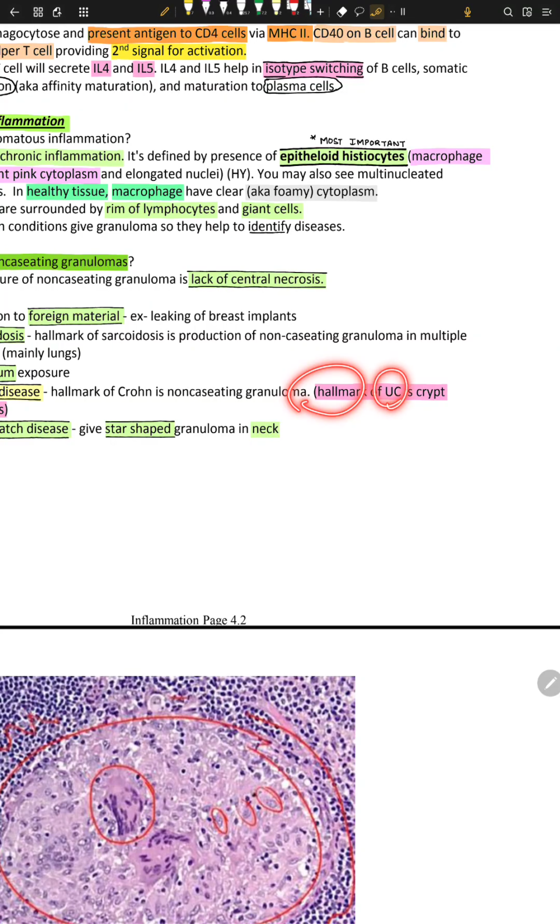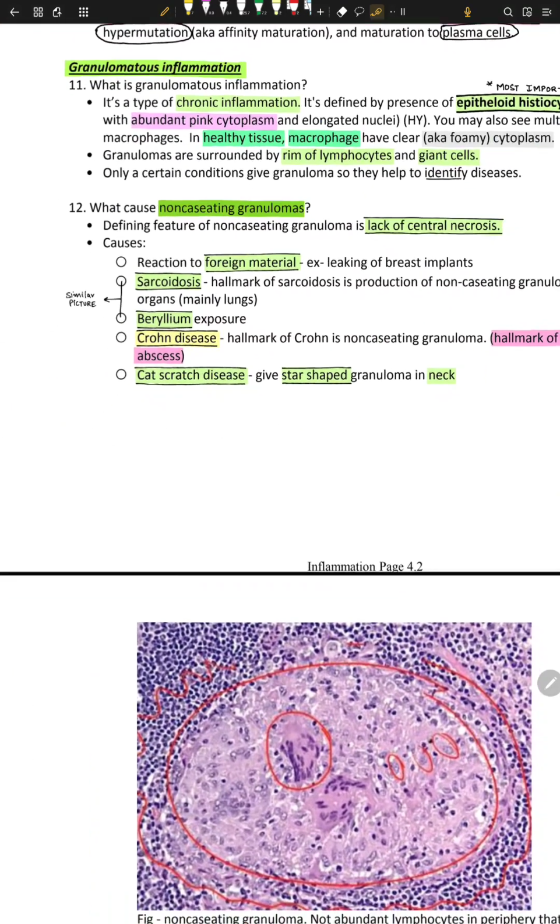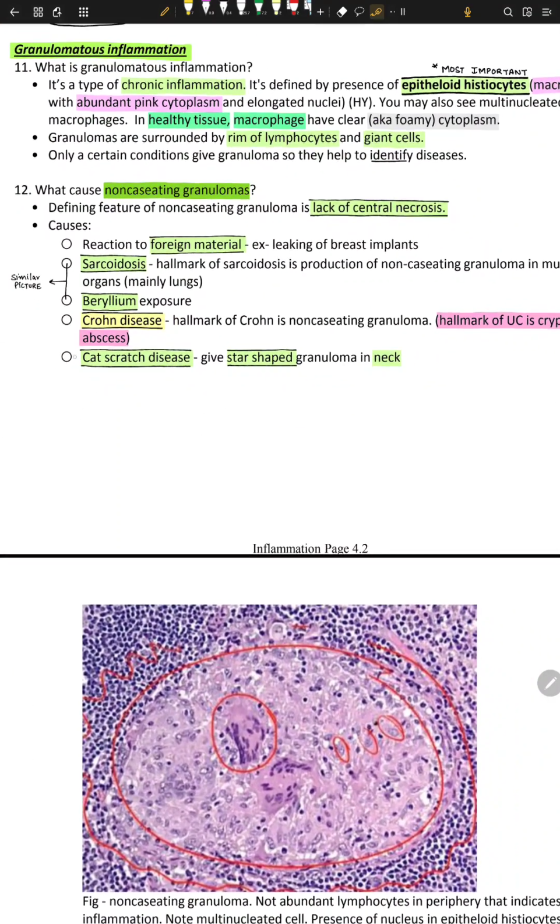Hallmark of ulcerative colitis is crypt abscess. Cat scratch disease on your neck gives star-shaped granuloma. So if you see granuloma, think about these diseases: sarcoidosis, beryllium exposure, Crohn disease, cat scratch, foreign material.